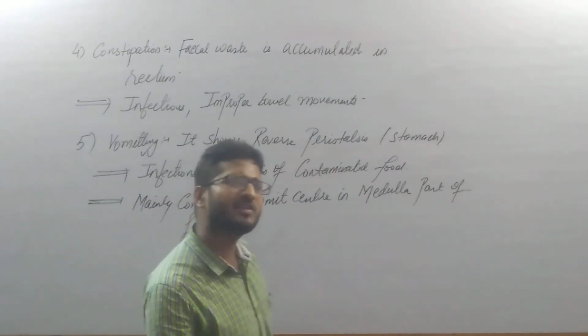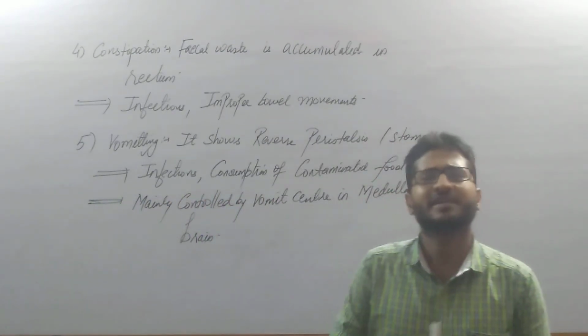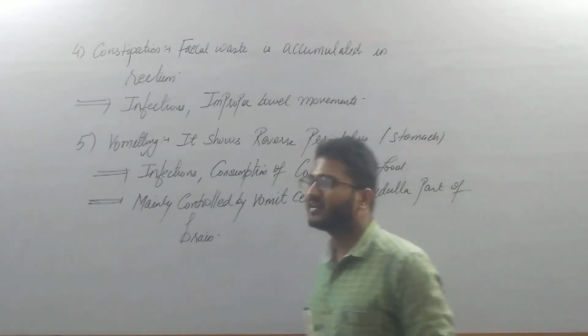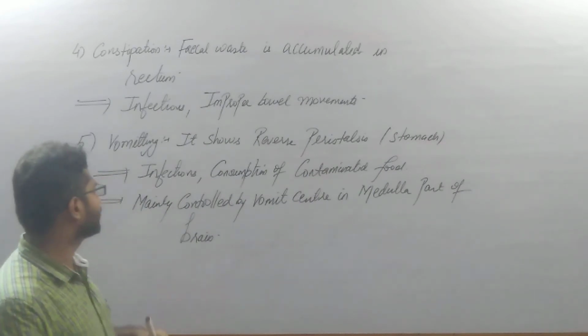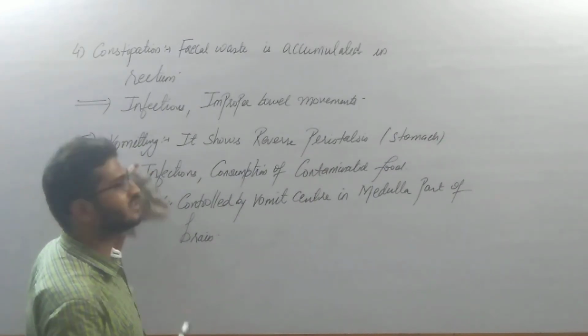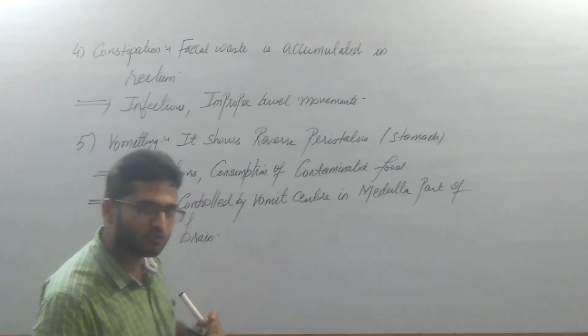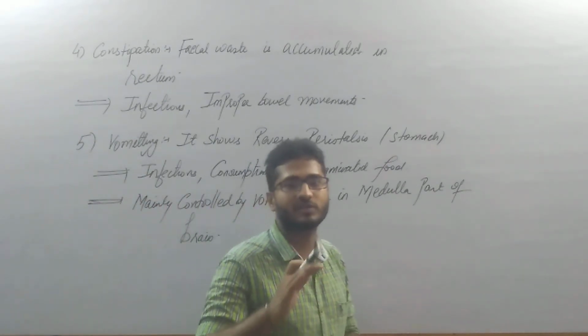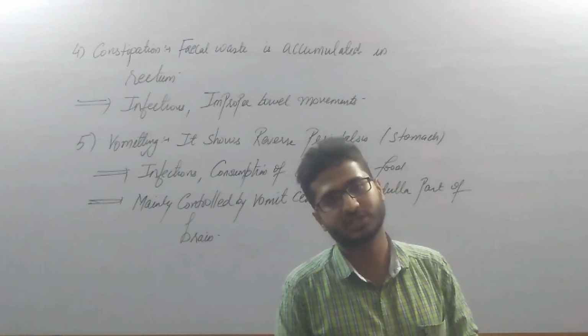Clear? Like there are various centers which are present: respiratory center, cardiovascular center, digestive center, hunger center, thirst center, that are activated or deactivated. So once it is activated, it results in vomiting. So this is all about the disorders which are associated with the digestive system. With this we complete this chapter, that is the chapter of digestion and absorption.